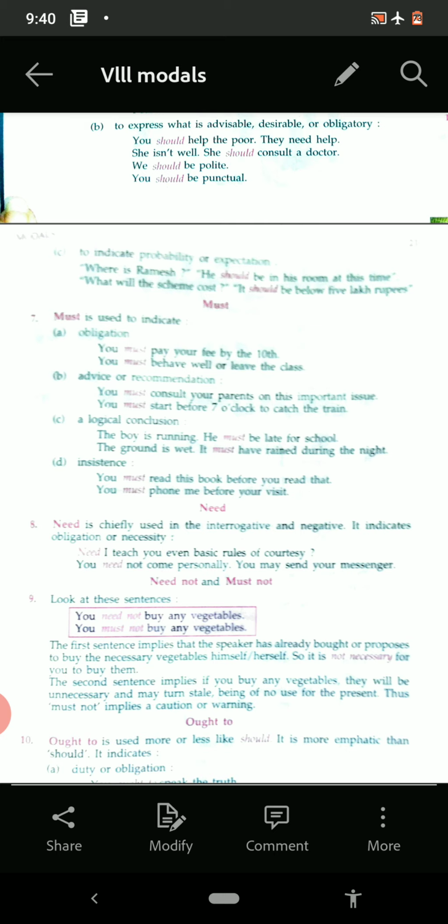Then a logical conclusion. The boy is running. He must be late for the school. This is the logic given by us. Then the ground is wet. It must have rained during the night. It is also a logical conclusion. Then instance. You must read this book before you read that, and you must phone me before you visit.